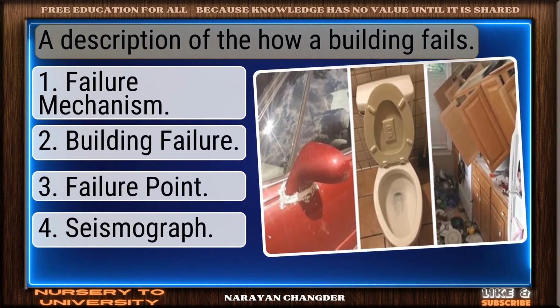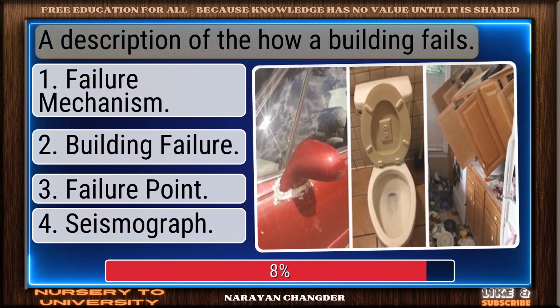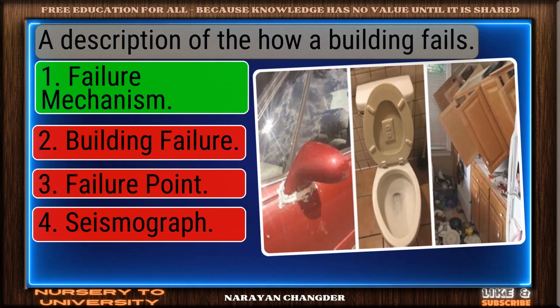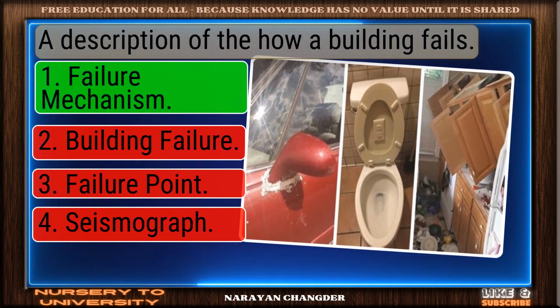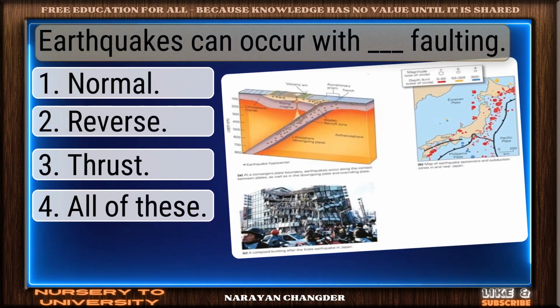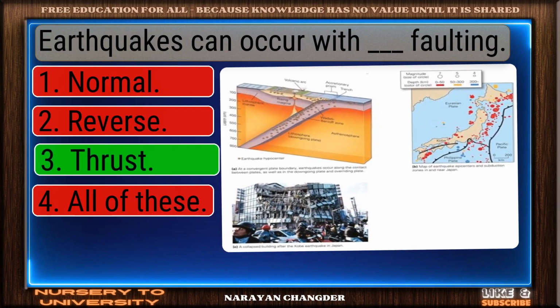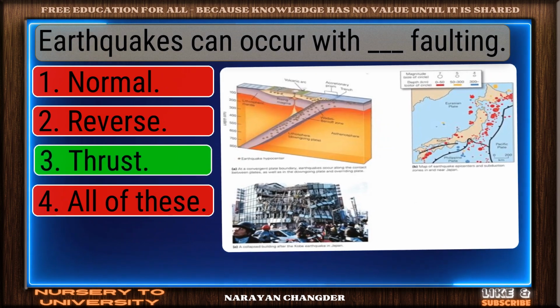A description of how a building fails. Nicely done. Failure mechanism is a solid answer. Earthquakes can occur with DASH faulting. Strong choice. Thrust is the right answer.